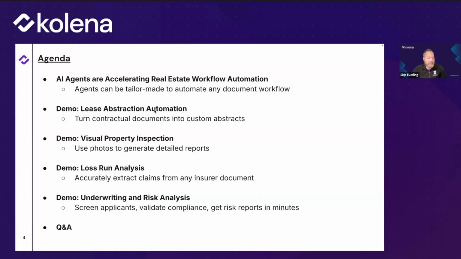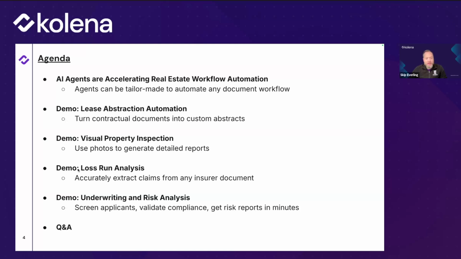The first one I'm going to show you is a lease abstract agent. You could think of this more generally as an agent that's going to turn contractual documents, contracts of any kind, into a summary abstract. And it can be in a customized format that matches whatever output that you like. The next demo I'll take a look at is visual property inspection. So the cool thing about the underlying models that we're using is that they understand more than just text. They also understand images. So I'm going to show you an example of photos of a property, and the agent will use that to generate these detailed reports that we can use for things like property inspection.